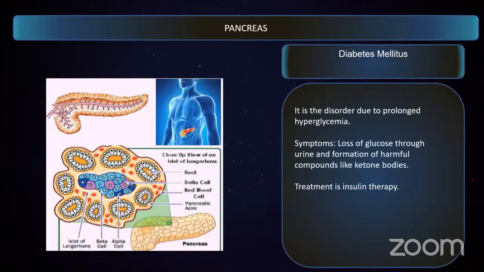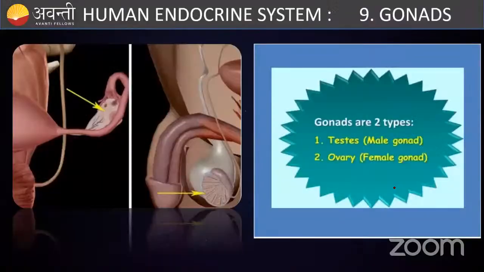For example, if some people lack insulin, they will become hyperglycemic for a very long time. That means they have more blood sugar because of the lack of insulin. Prolonged hyperglycemia leads to several disorders such as excessive urination, thirst, weakness, formation of ketone bodies, etc. This type of condition is called diabetes mellitus. That is why most of these people take insulin therapy. Whoever is suffering from diabetes has a disorder in the pancreas. They are not secreting enough insulin.